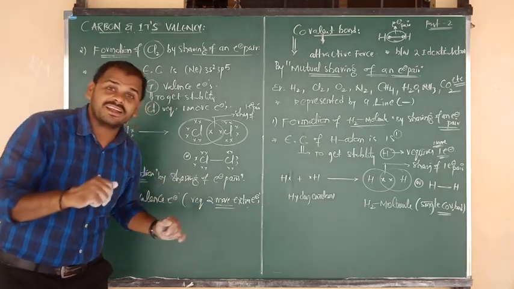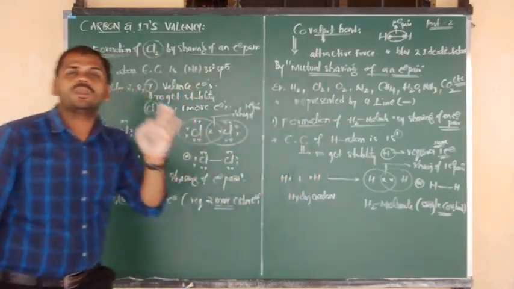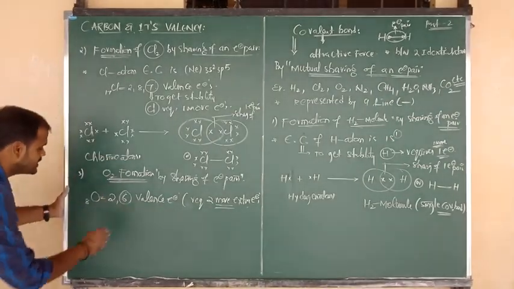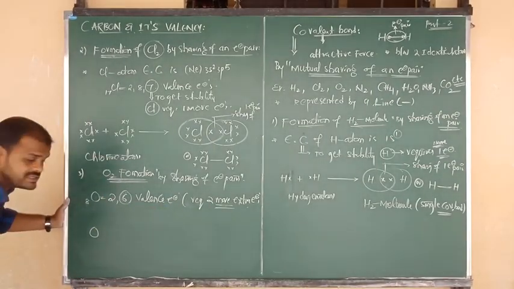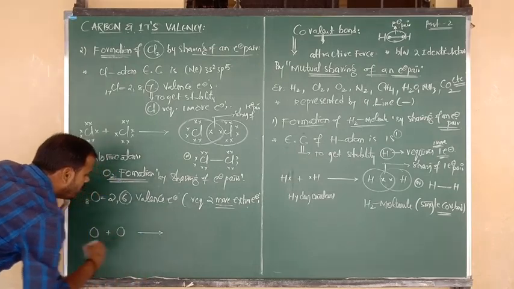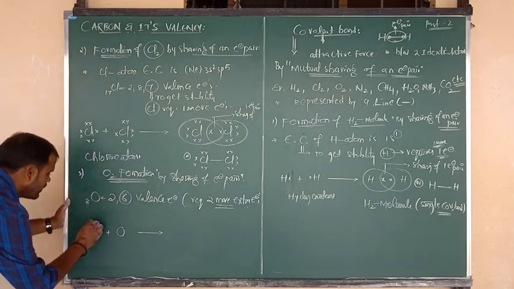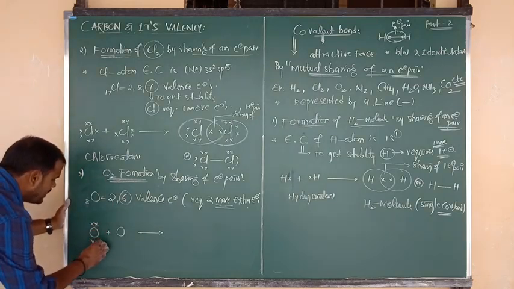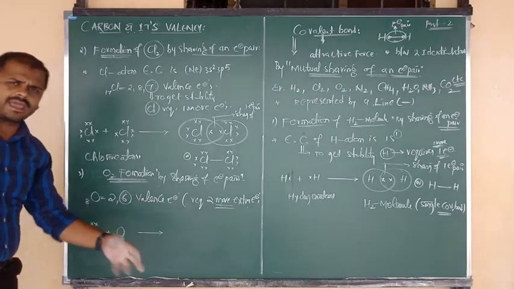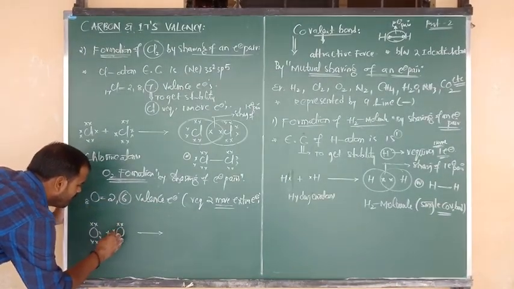That can be possible only by the sharing of electrons concept. I am going to show you. Suppose this is the first oxygen and this is the second oxygen. Two oxygen atoms combine with each other. The first oxygen contains 6 valency electrons: 1, 2, 3, 4, 5, 6. Similarly, the second oxygen also contains 6 valence electrons: 1, 2, 3, 4, 5, 6.